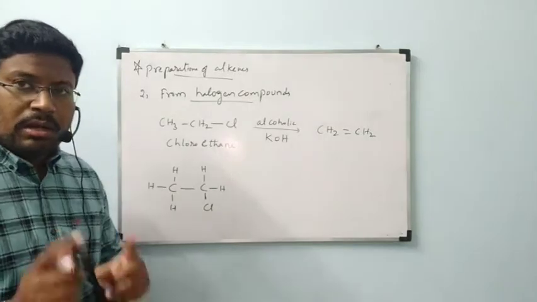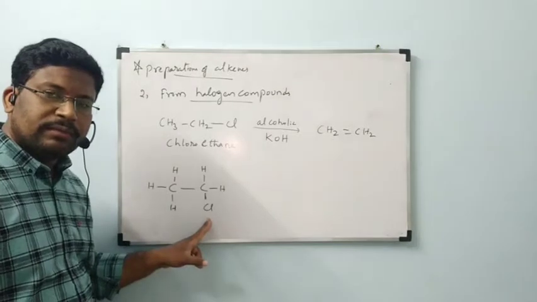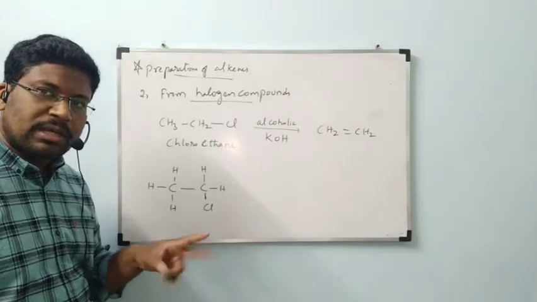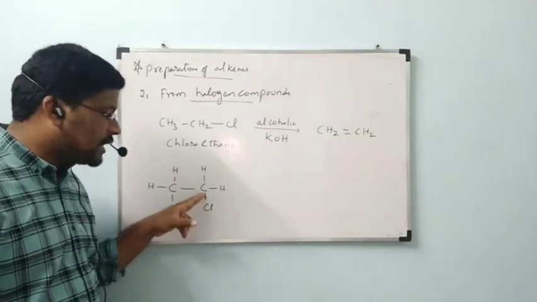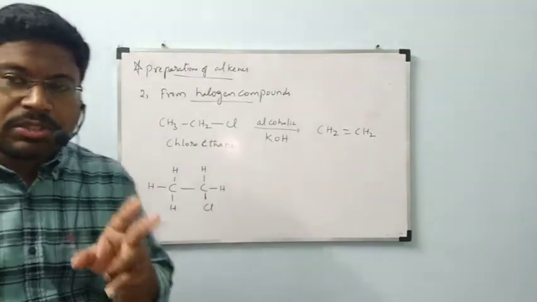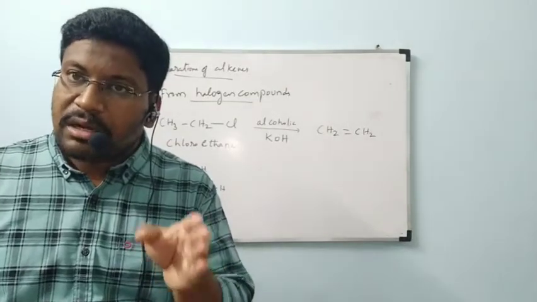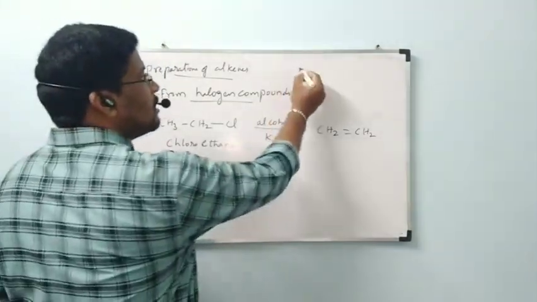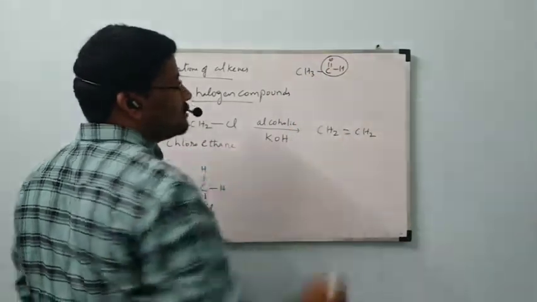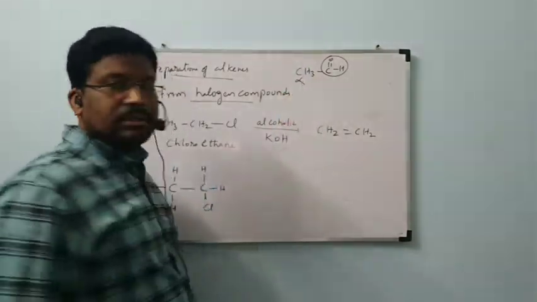Okay, now observe this carefully, all of you. This chlorine is the substituent. A substituent is a functional group. A substituent or functional group bonded to a carbon, that carbon is called the alpha carbon. Example, CH3C double bond OH. This is totally a functional group. That functional group is bonded to a carbon, and that is called the alpha carbon.